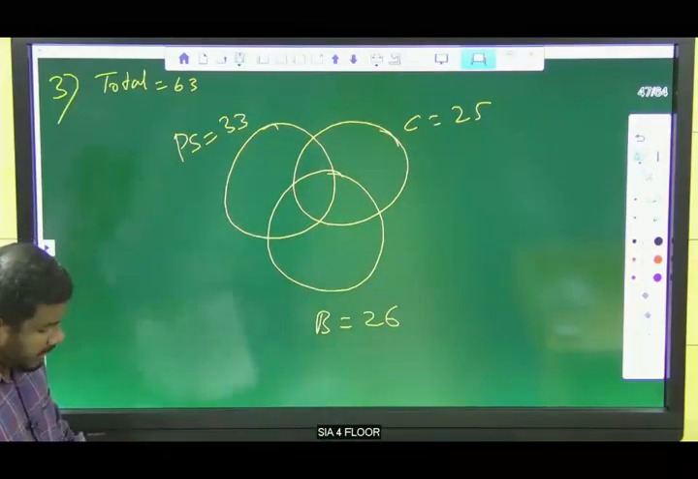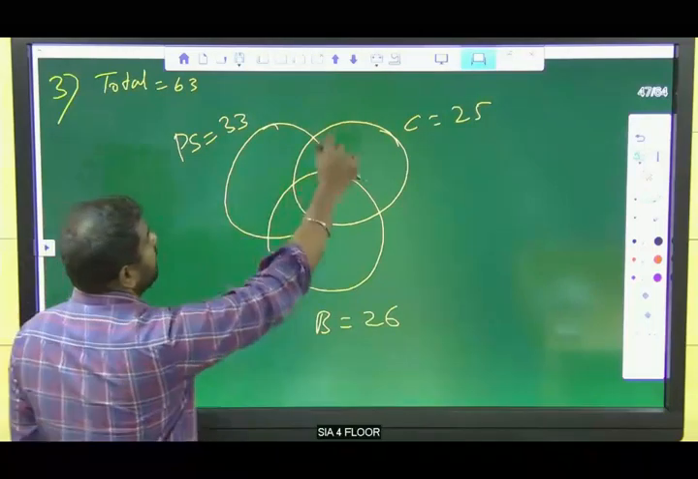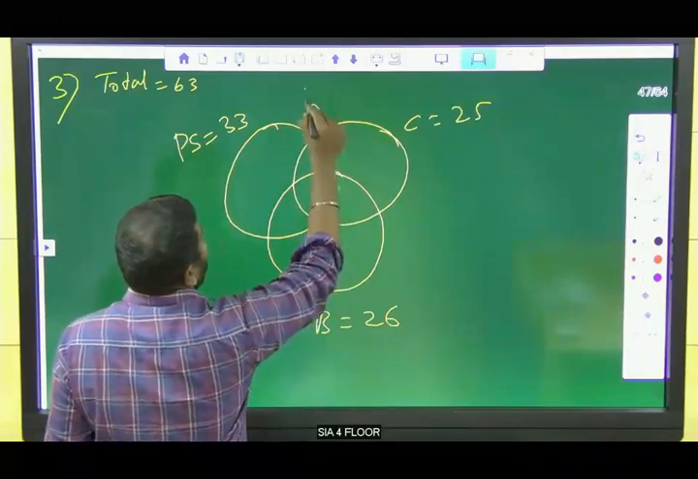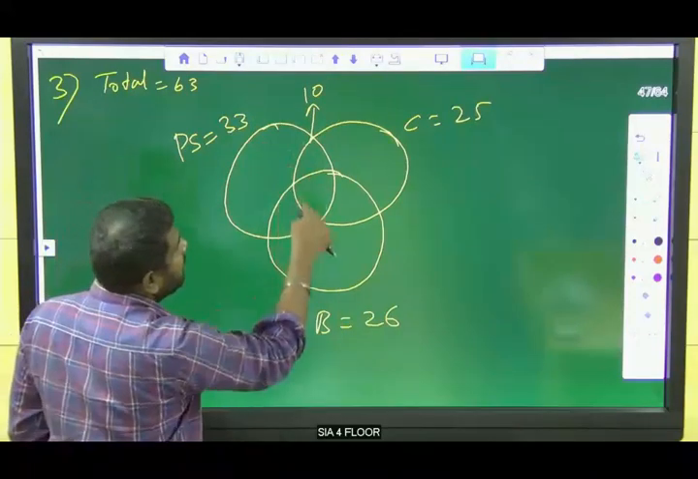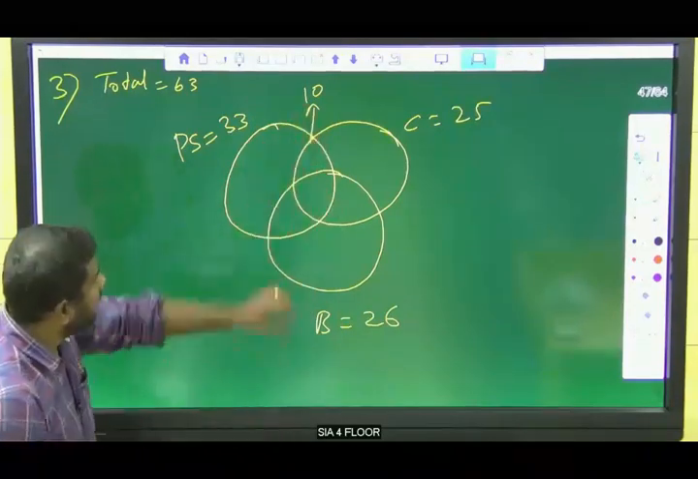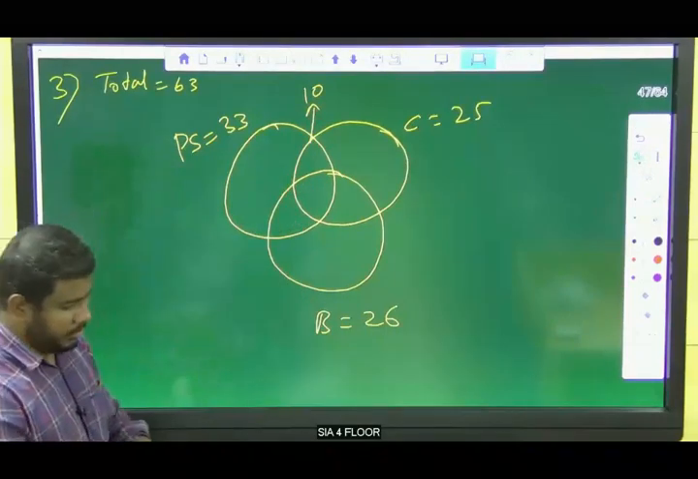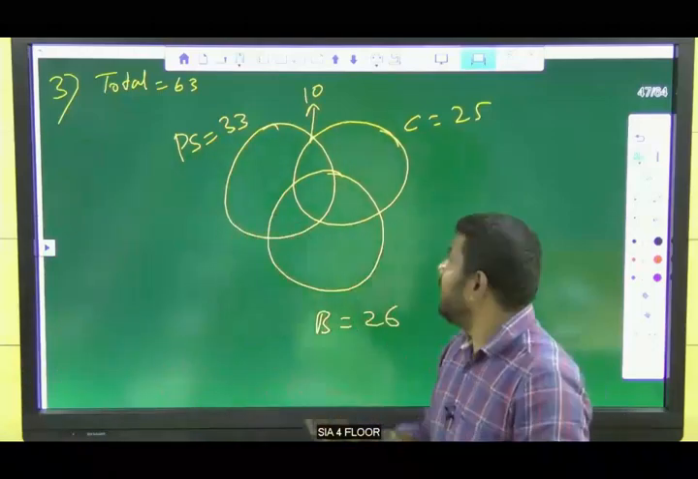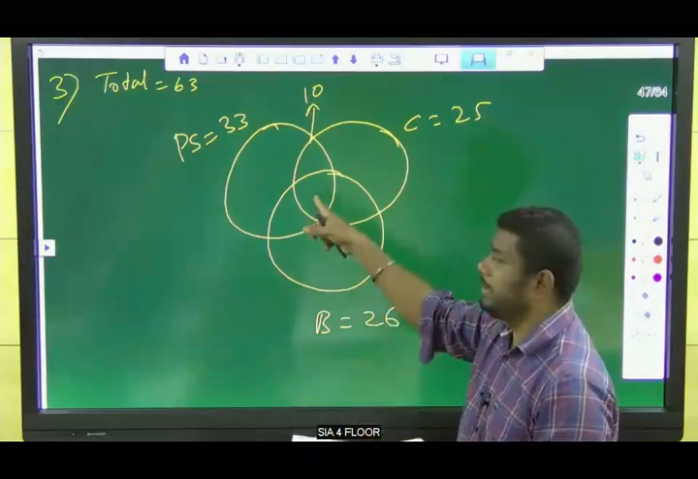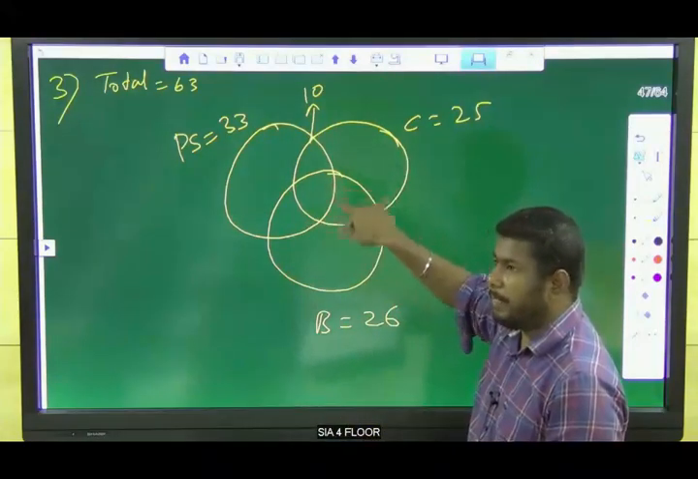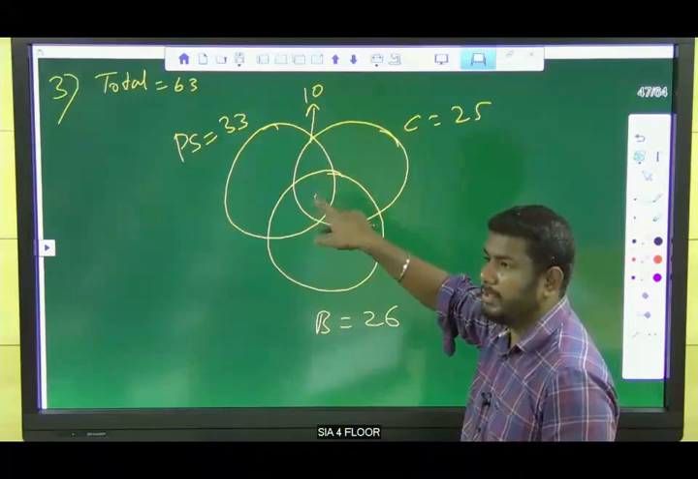Right. So now 10 study political science and chemistry. Guys, listen here. This whole circle represents political science and chemistry. Here we have a connection with botany also. Whenever you are getting a three-circle version, first read how many participants are in all the subjects. We need to find the number of persons studying all the 3 subjects. That is very important.